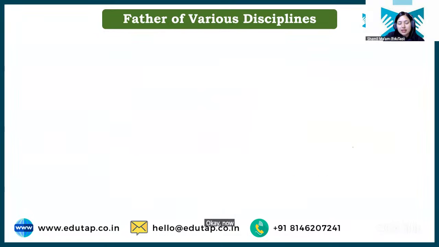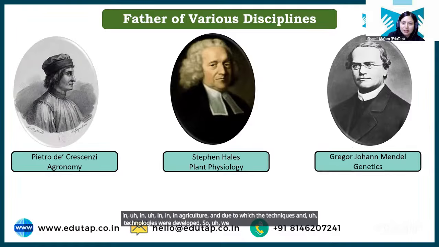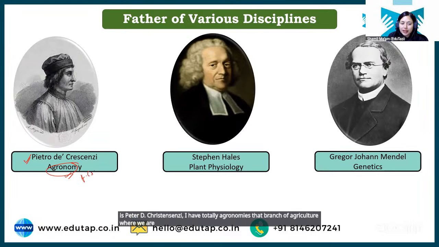Okay, now students, there are various people who have made their contribution in agriculture, due to which techniques and technologies were developed. So we need to learn a few names here. Okay, so the first very important name is Pietro de Crescenzi, father of agronomy, right? Father of agronomy is Pietro de Crescenzi. I have told you agronomy is that branch of agriculture where we are dealing with field crops and their management, right? Then we have Stephen Hales.